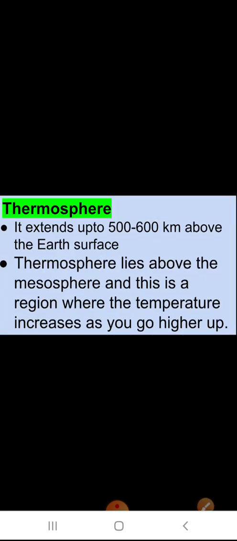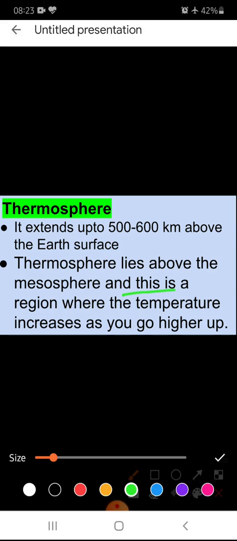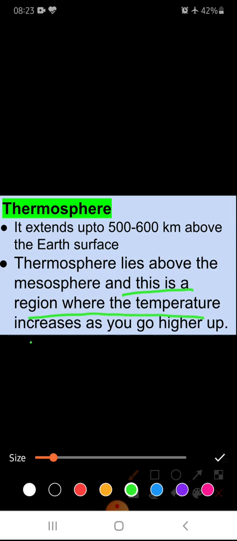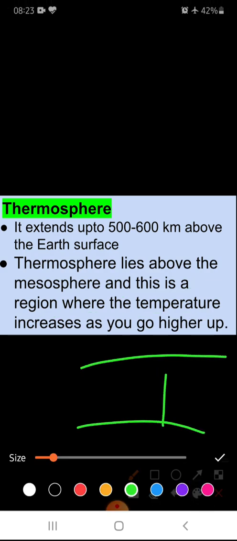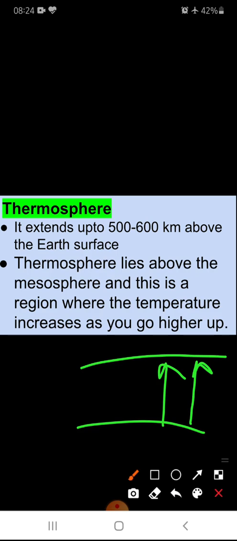The next one is the thermosphere. It extends up to 500 to 600 kilometers above the earth's surface. The thermosphere lies above the mesosphere, and this is the region where the temperature increases as you go higher. In the case of the mesosphere, we studied that when we go up, the temperature decreases. But in the case of the thermosphere, as we go up, the temperature will increase.